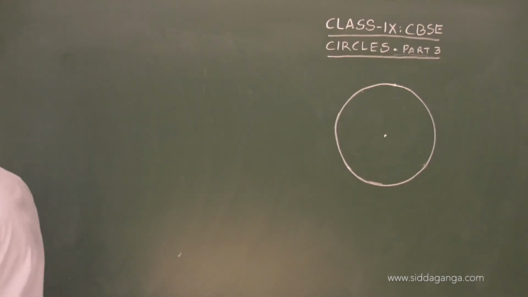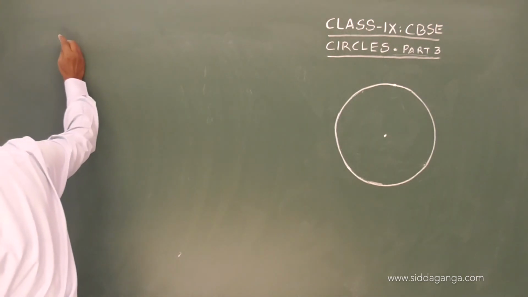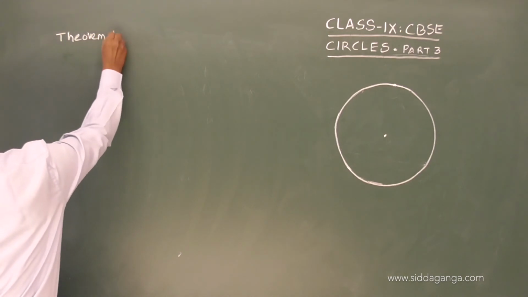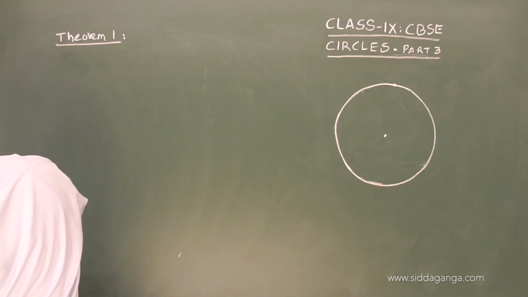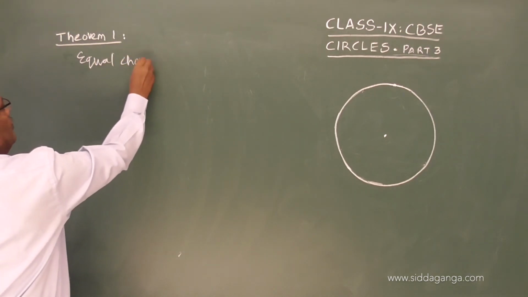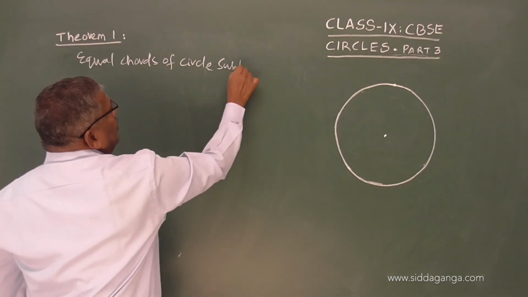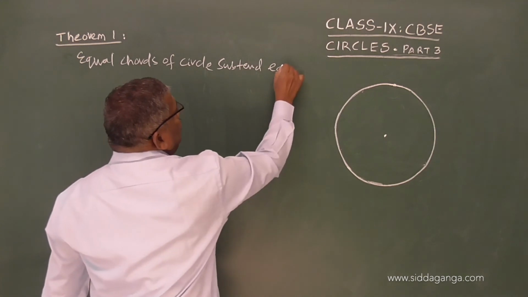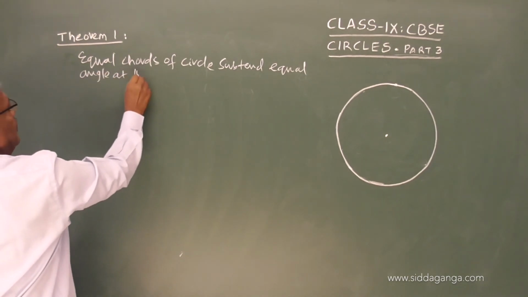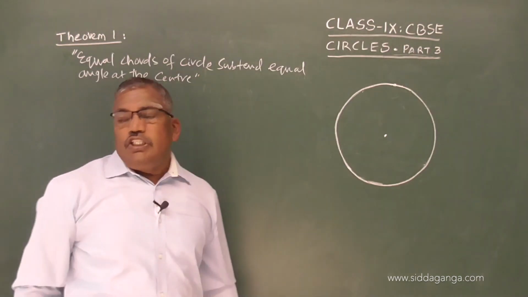Now theorem 1 says, under circle, the first theorem we are dealing with, theorem 1: Equal chords of a circle subtend equal angles at the center. This is the statement which needs to be proved by us.